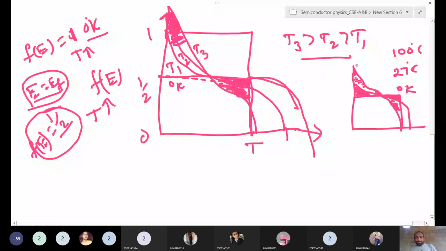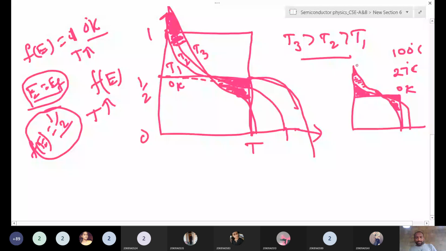Now we are taking EF with respect to electrons. So how will the Fermi level change if we increase the temperature? First we will consider the case of electrons. How will the Fermi level change? Does it decrease or increase?